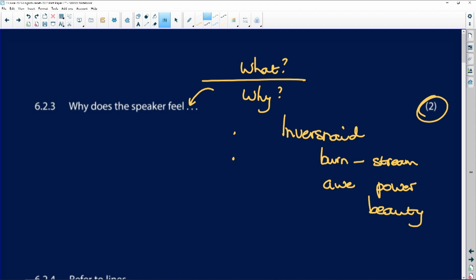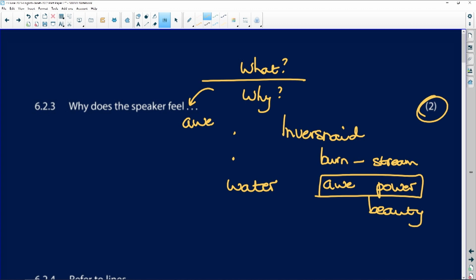So you go through the poem looking for reasons for the power of the water. If we say he feels awe at the water, so let's put that in. Why does the speaker feel awe? Awe is the kind of respect that you feel before God. That's what awe is. So why does the speaker feel awe when he looks at the stream?